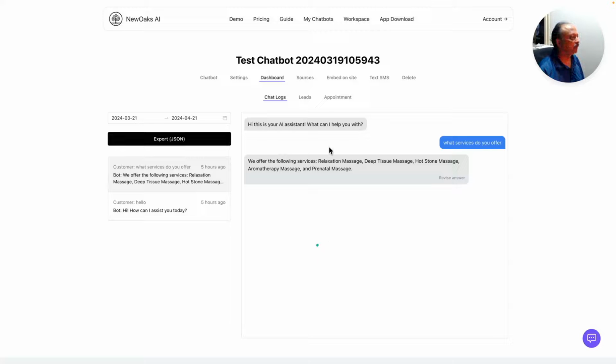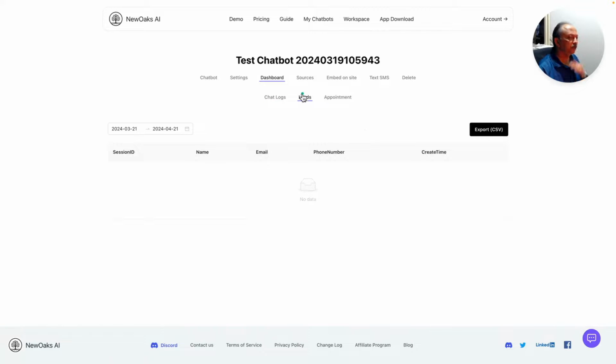There might be needs like that, but for me, I was just testing, so ignore these messages because this was the log at the time I was messing around. And if you had the lead form, then you will have the leads data here with whatever fields you required of your visitors, and for appointments, there will be a log if someone has created appointments.